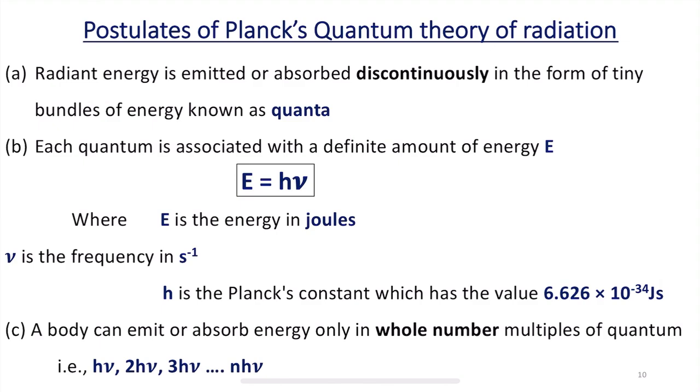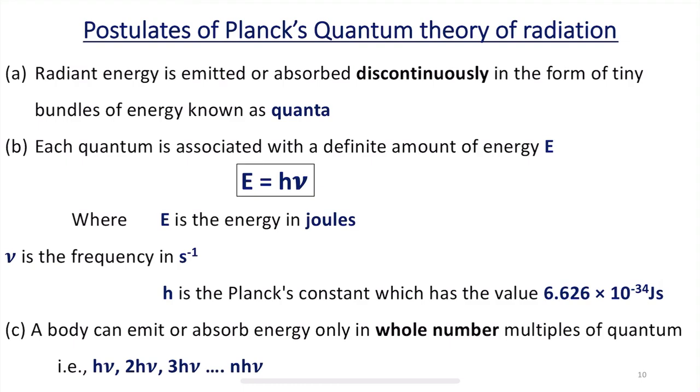Newton says that energy is a continuous wave, in a continuous manner, whereas Planck says that the radiant energy is discontinuous. It is in the form of tiny bundles of energy, and those tiny bundles of energy are called quanta. And the next postulate is, each quantum is associated with a definite amount of energy E. Definite amount of energy, it is measured in terms of E.